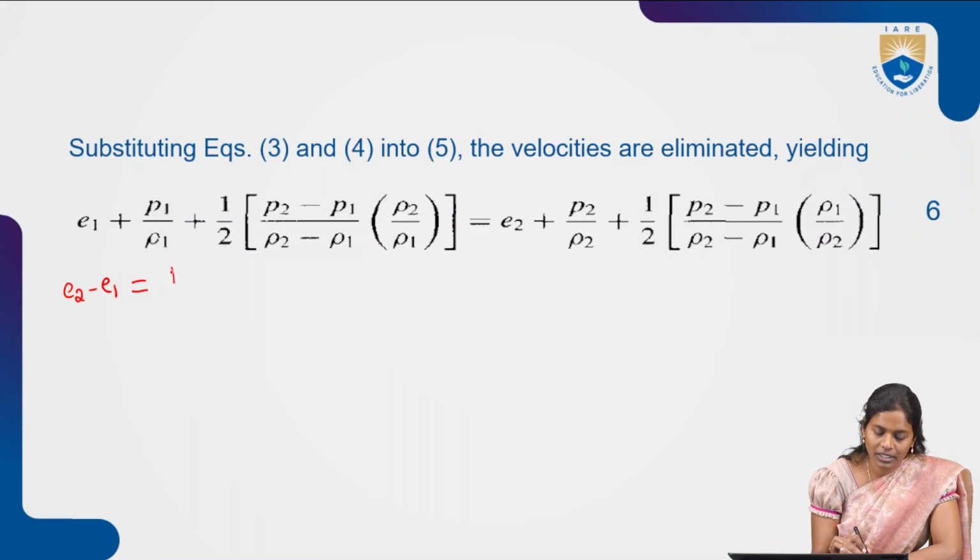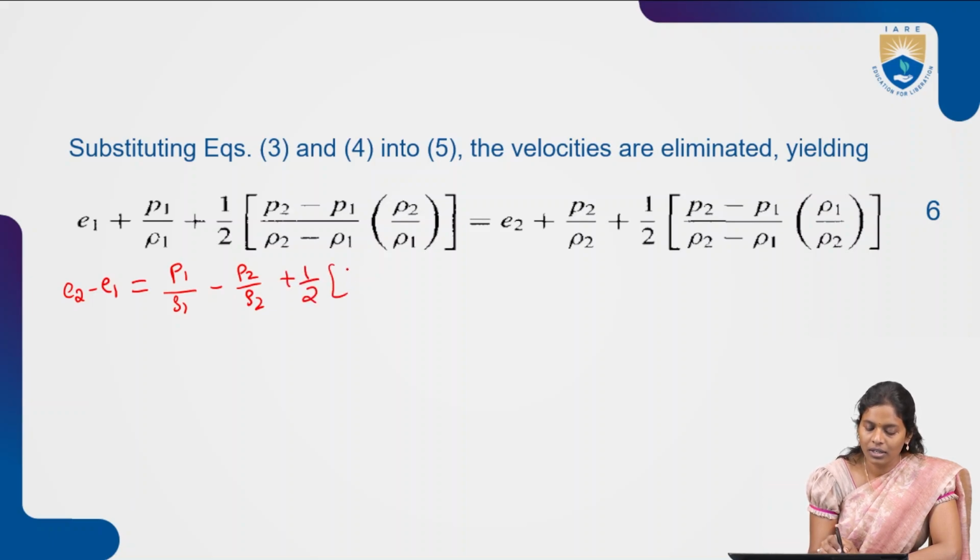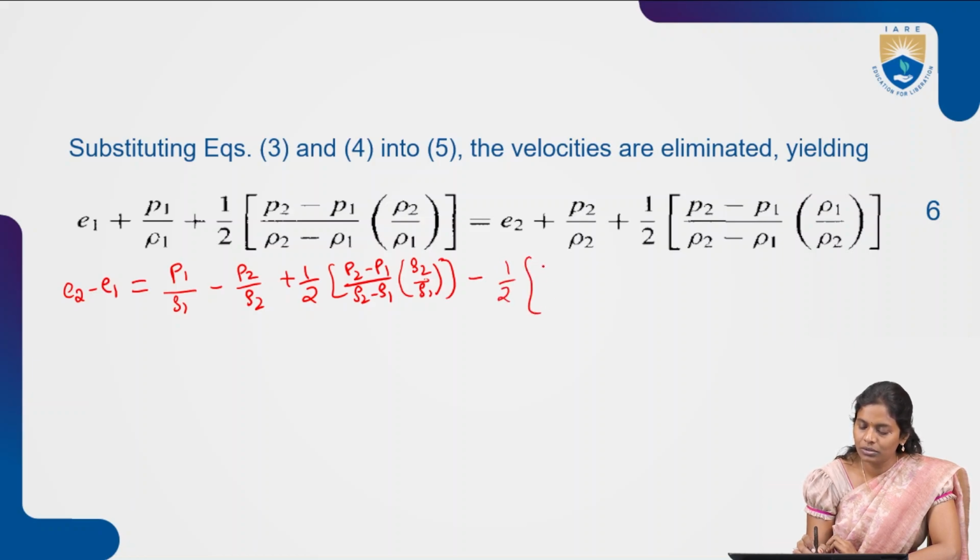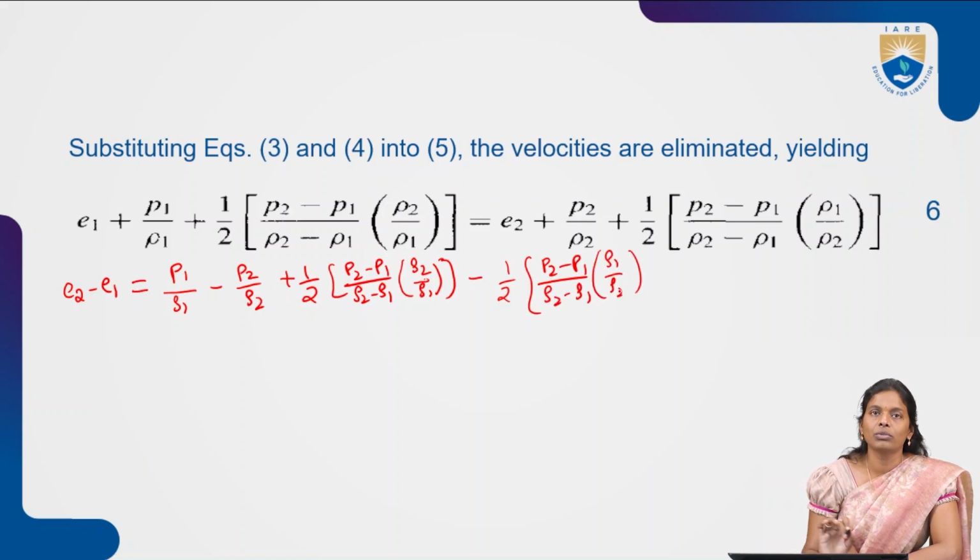When you take out the two entire terms to the left hand side, it will be P1 by rho 1 minus P2 by rho 2 plus half into P2 minus P1 by rho 2 minus rho 1, into rho 2 by rho 1, minus half into again P2 minus P1 by rho 2 minus rho 1, into rho 1 by rho 2. So this is what we will be getting, right?